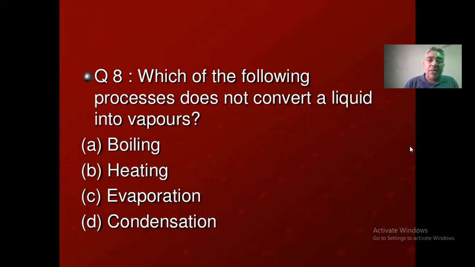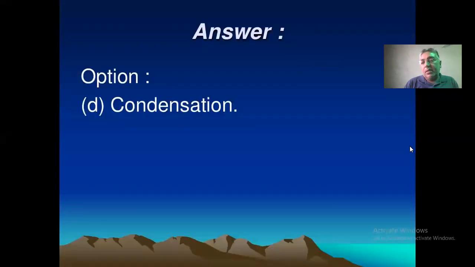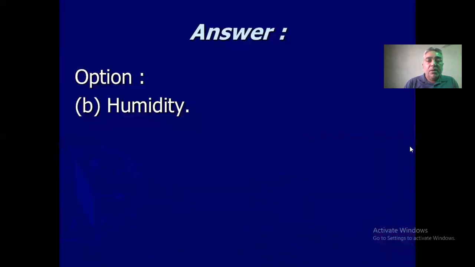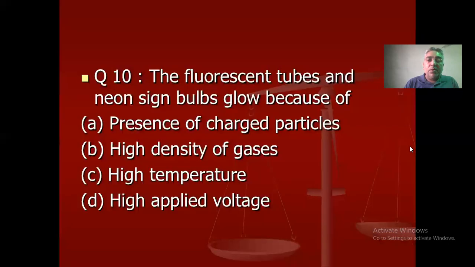Which of the following processes does not convert a liquid into vapor? That is condensation. The correct answer is condensation. Which of the following decreases the rate of evaporation? Surface area, humidity, temperature, or wind. The correct answer is humidity. Fluorescent tubes and neon sign bulbs glow because of the presence of charged particles, high density of gases, high temperature, or high applied voltage. Presence of charged particles is the correct answer.